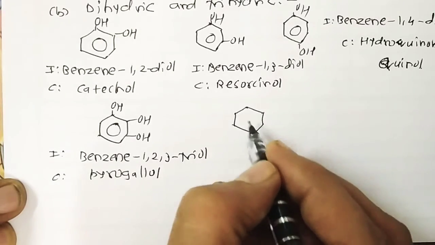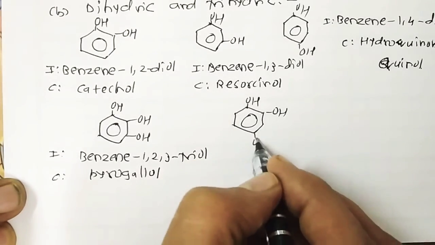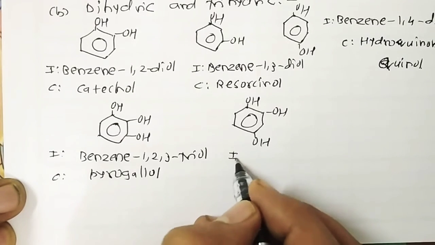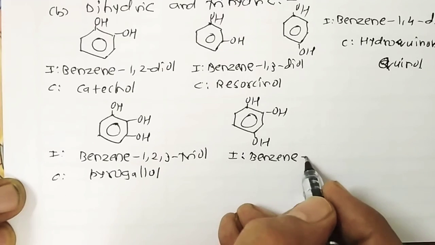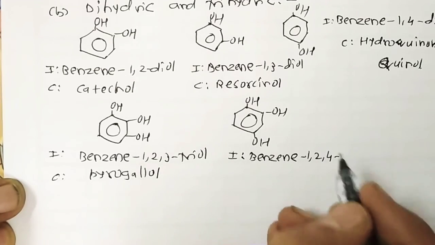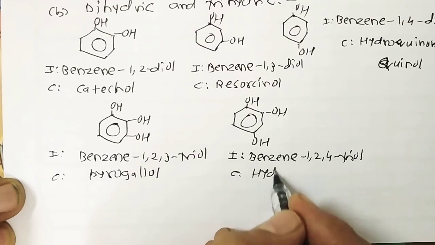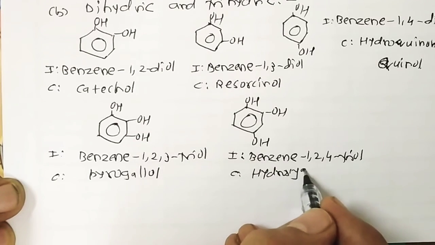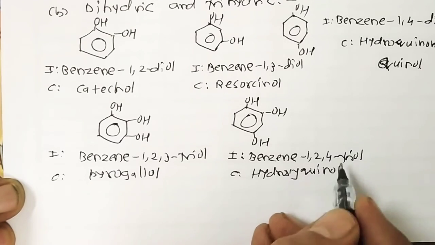Once again, OH. So the IUPAC name of this compound is benzene-1,2,4-triol, but the common name is hydroxyquinol. Mind well, not quinol.